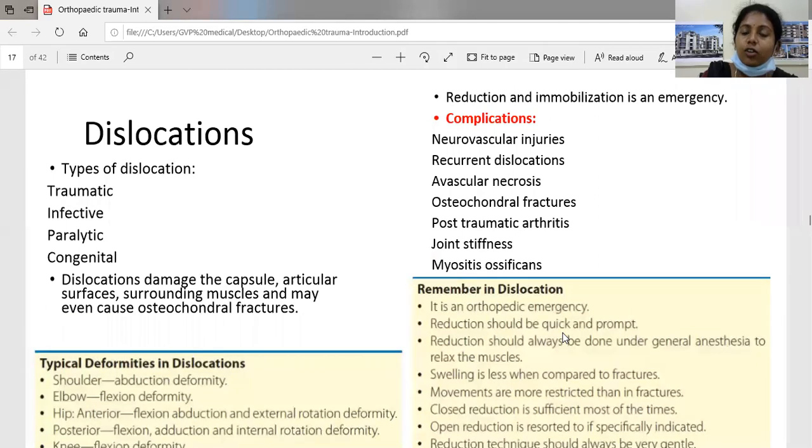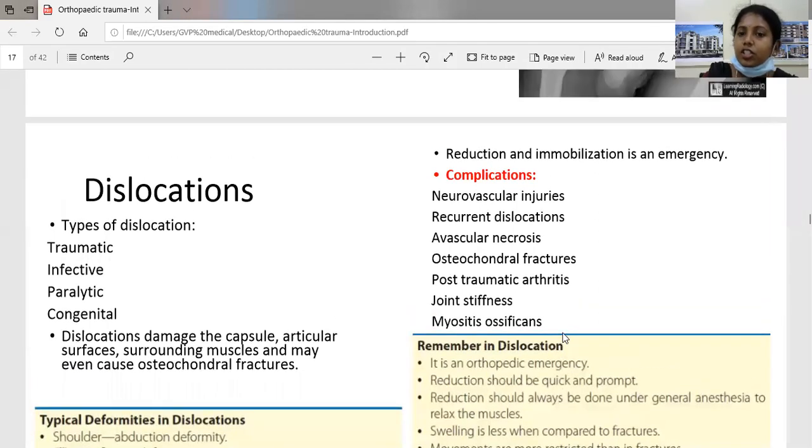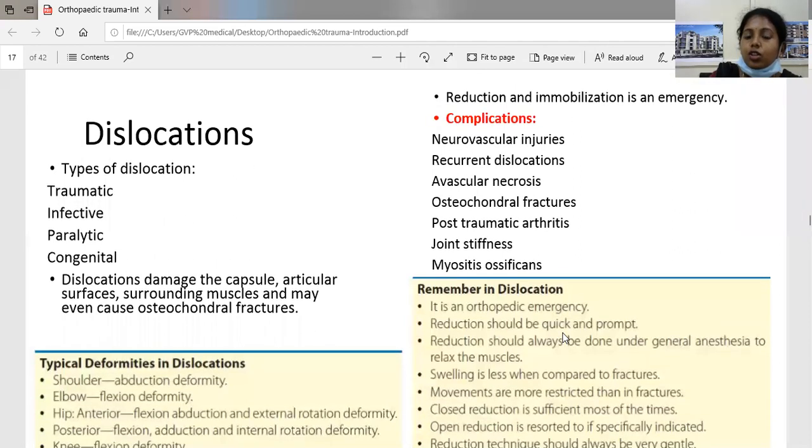So definitely, as I told, dislocations are an emergency. They should be reduced immediately and immobilized. So what are the complications? Neurovascular injuries, recurrent dislocations, avascular necrosis if it is not reduced as early as possible, osteochondral fractures, post-traumatic arthritis, joint stiffness, and myositis ossificans.